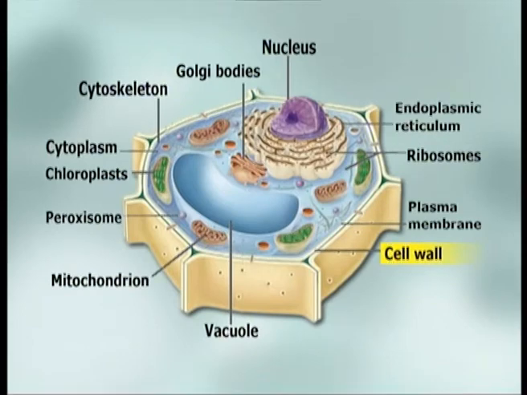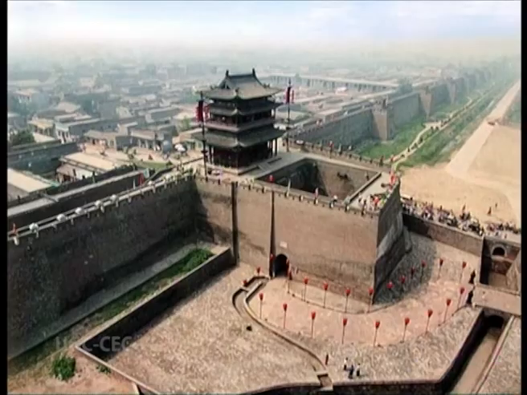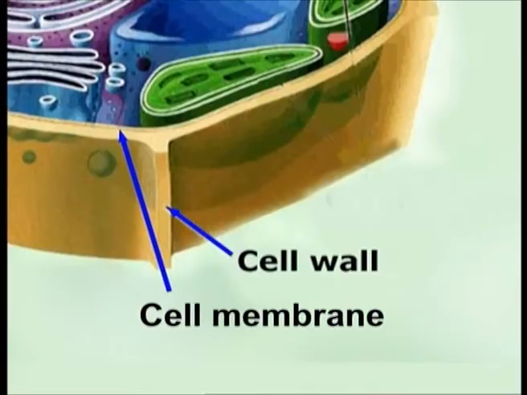Cell wall. Now we'll have a look at the cell wall. A city has a wall, similarly a cell has a cell wall which refers to its boundary, while plant cells have both cell wall and cell membrane. Animal cells are devoid of a cell wall. The cell wall is a tough, usually flexible but sometimes fairly rigid layer. It is located outside the cell membrane and provides structural support, protection and also acts as a filtering mechanism. A major function of the cell wall is preventing overexpansion when water enters the cell.